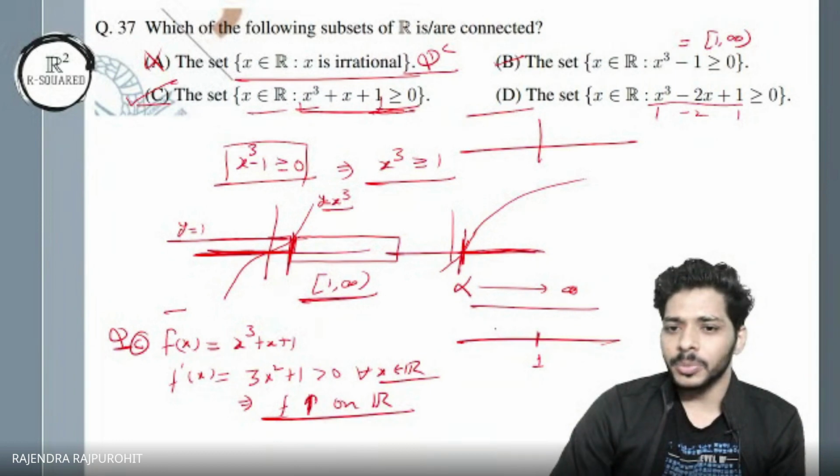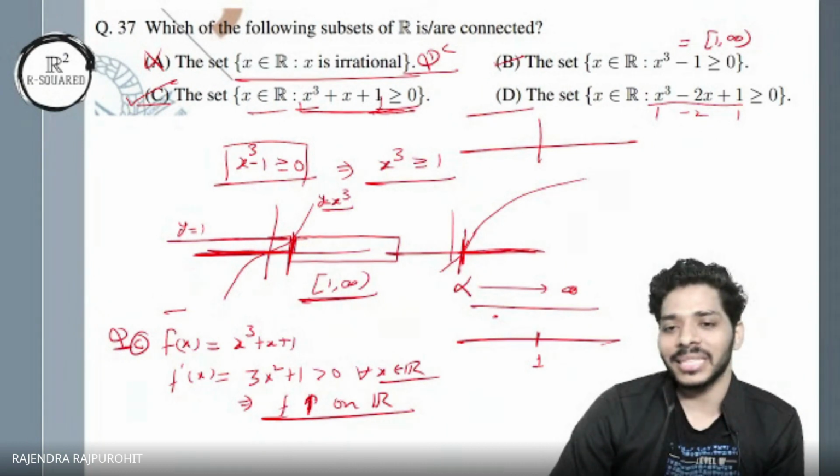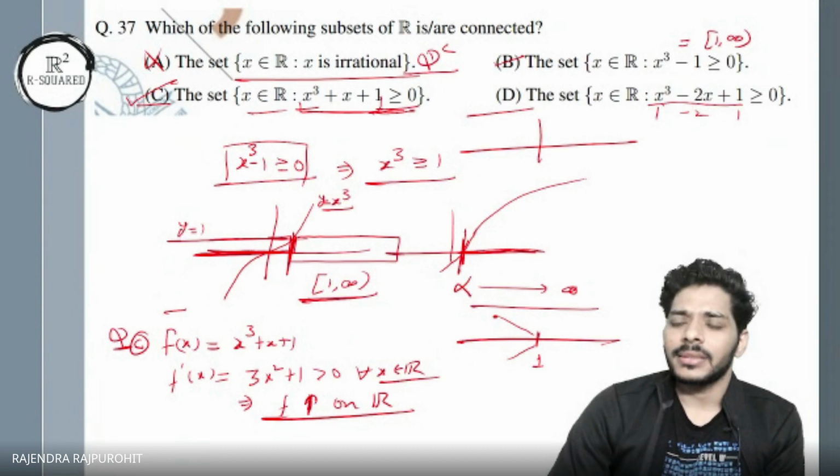So at 0 it is positive here, right? But can it give 0 in between? So either it's coming from here or it is coming from here. At 0 it gives me 1, and it remains positive.